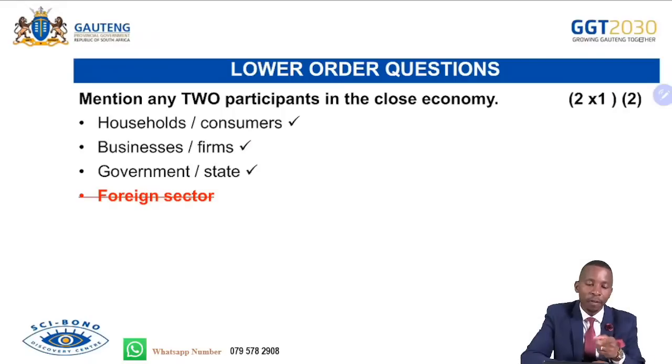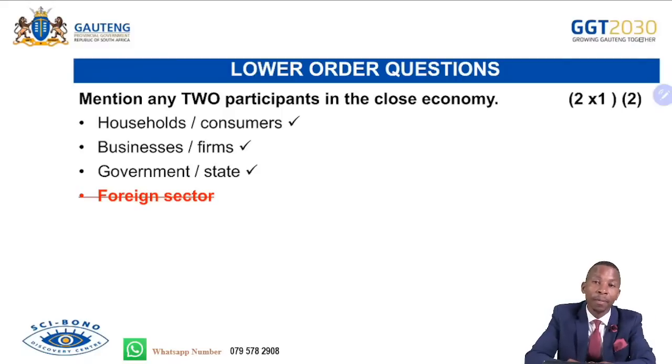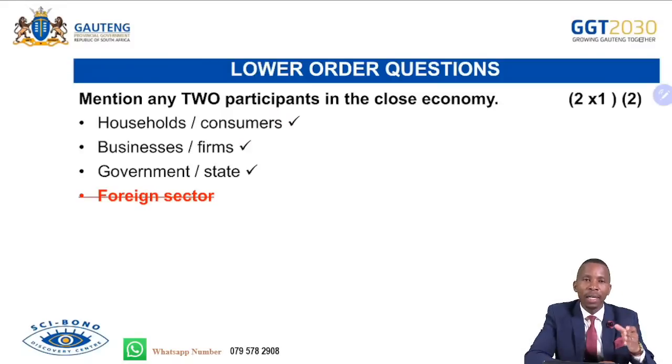Now, we can develop this to the middle order. Briefly discuss the role of household in the economy. That's a middle order. And then we go higher now. How can a household contribute to building the South African economy? You need to think now. How can they contribute to building the economy? Now we are at the highest level.